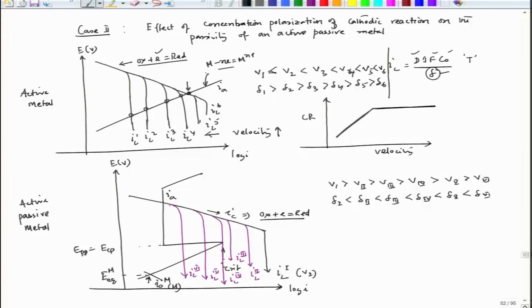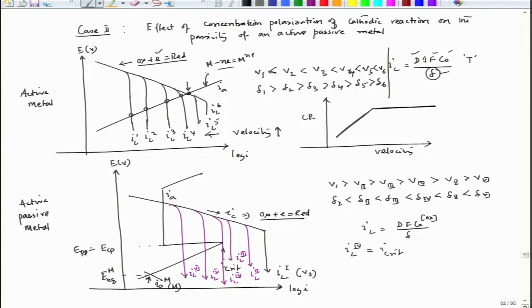So, this will be the situation, and we are considering IL equal to dF C0 by delta, where C0 is the concentration of oxidant. Now, interestingly, IL 4 is exactly equal to I critical. Now, if we start from IL 6, let us say this concentration is started from IL 6,